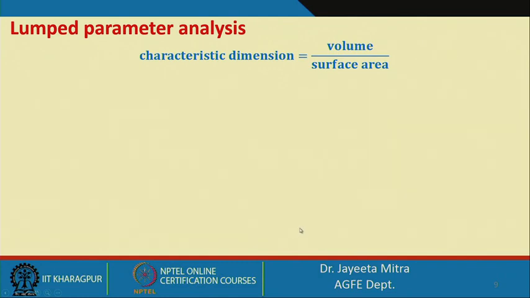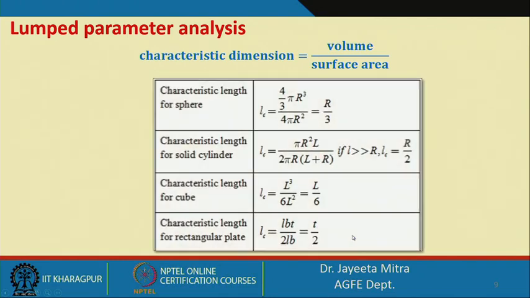So, we are talking about the characteristic dimension in the Biot number. This characteristic dimension is actually represented as volume by surface area. We know that the Biot number should be less than 0.1, so that we can apply the lumped parameter analysis on this kind of system.